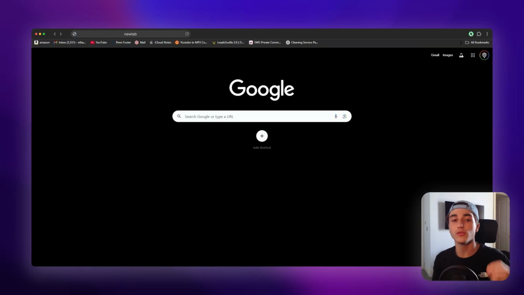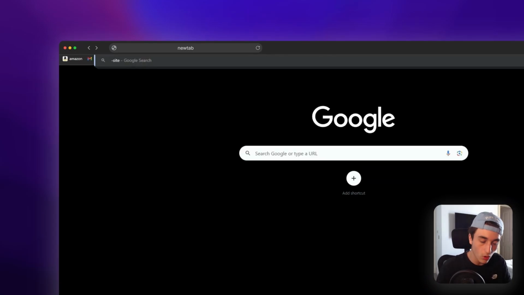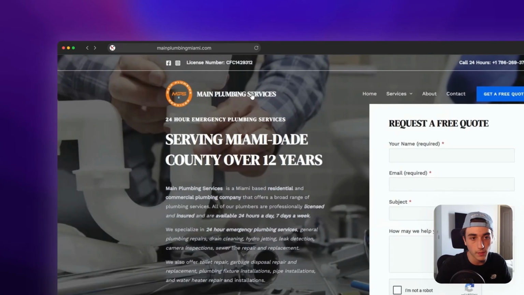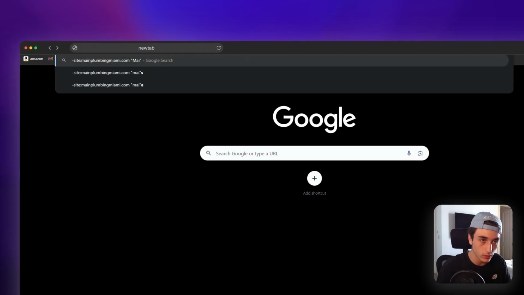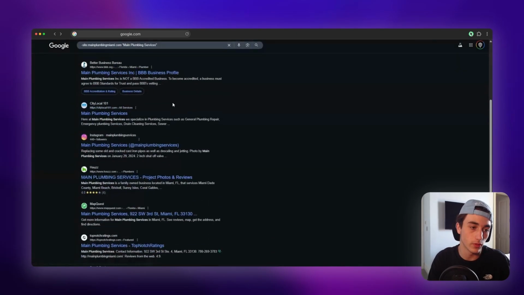What we're going to be using here is something called Google Search Operators. What Google Search Operators does is it's basically just an advanced way of searching on Google. So how do we actually use this? We're going to write minus site colon and then their domain, and then in quotation marks we're going to write their business name, Main Plumbing Services. Now we're going to get a list of their citations.